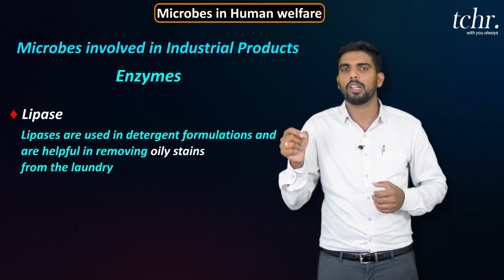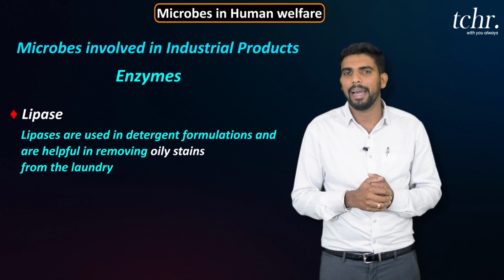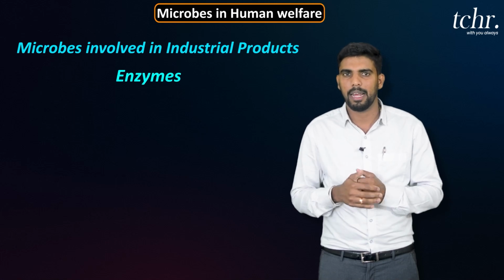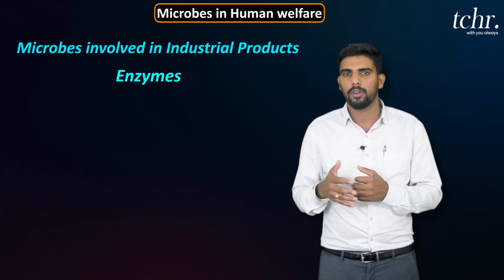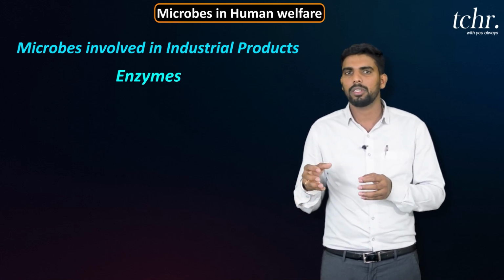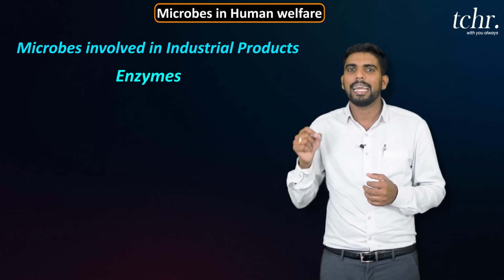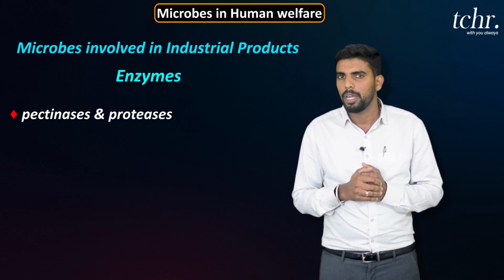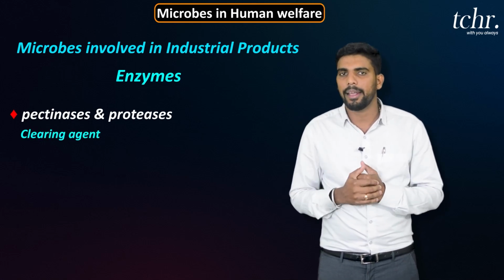That enzyme can also be extracted from microbes. Then bottled juice industries like Pepsi, Coca-Cola, Mazza use the enzymes proteases and pectinase as a clearing agent.